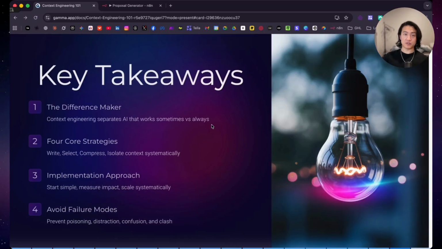Key takeaways. First, context engineering separates AI that only sometimes works from an AI system that always works. Second, you need to master the core strategies: select, compress, and isolate context systematically. Third, use the right implementation approach. Start simple, measure impact, scale systematically. Fourth, avoid the 4 failure modes. Prevent poisoning, distraction, confusion, and clash.